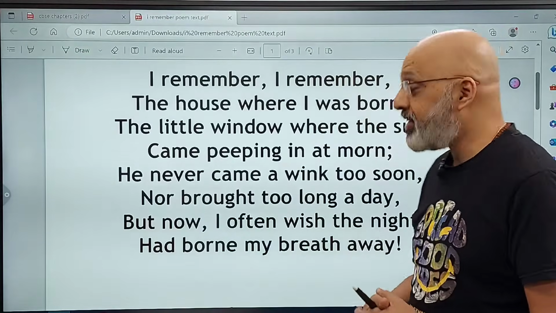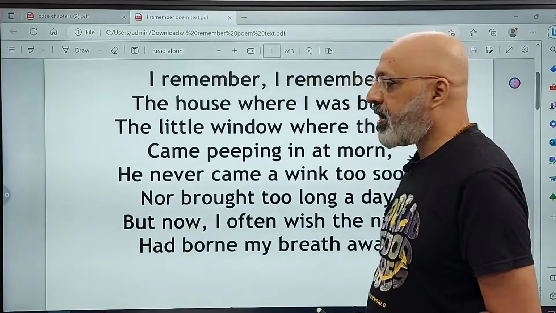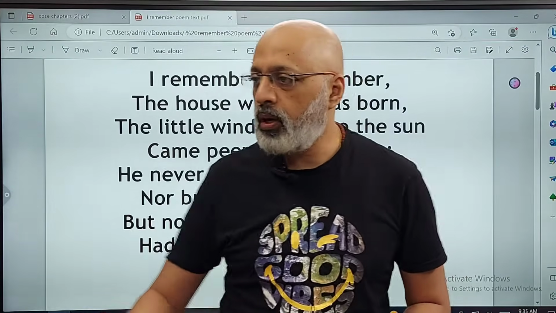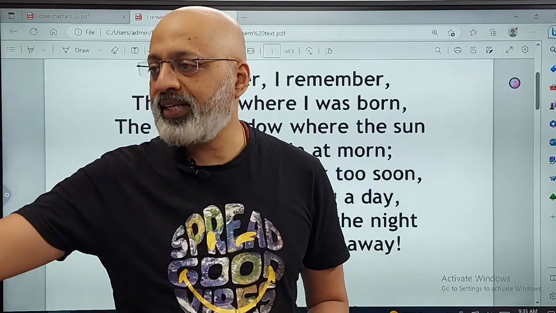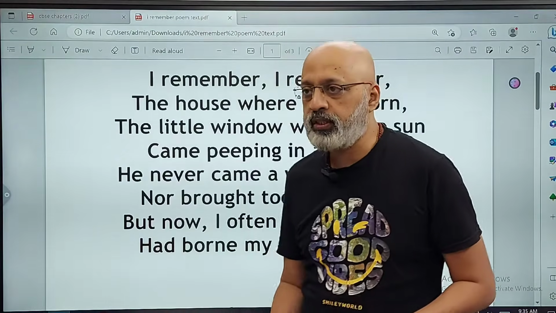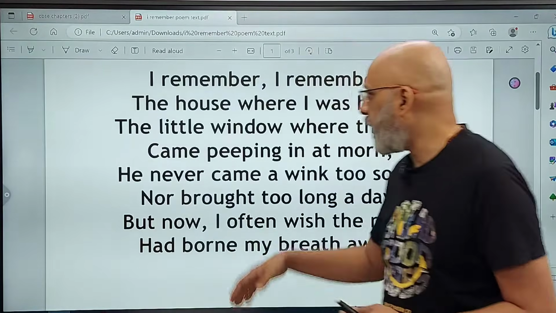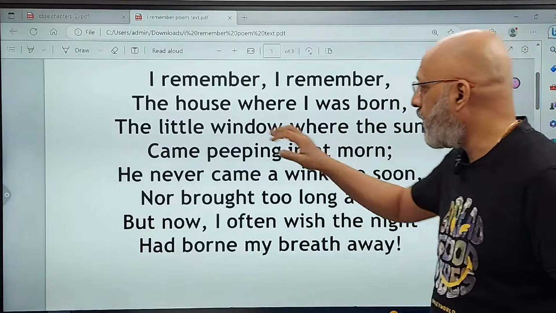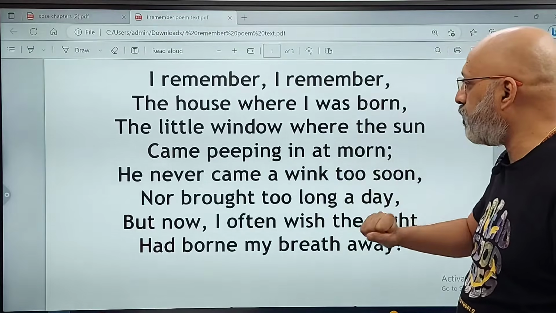Very realistic quote. I remember the house where I was born. Okay. So, I have written what the poem is about in the notes. So let's get directly into the explanation points. In stanza 1, he describes his home and its bedroom window. Okay, the house where I was born. I will talk about why he is repeating remember later on towards the end of the poem.